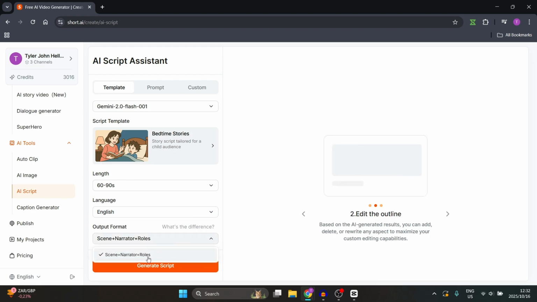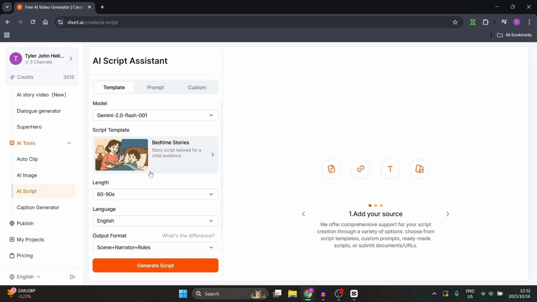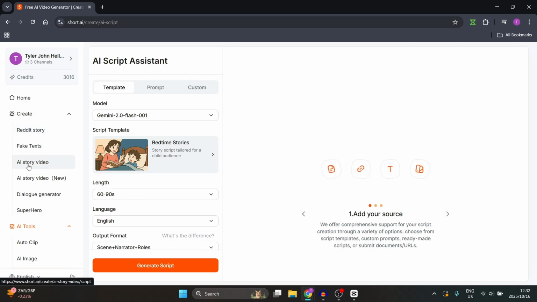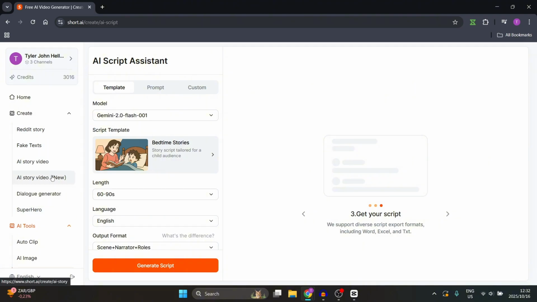In this case, it's the scene narrator roles, and then you just go and generate script, and here you'll be able to have a full script generated for you, which you then can use in any one of these other subheadings over here. So if you'd like to use that script in your AI story video, or a fake text, or a Reddit story, whatever it is, it'll be able to be put into any one of these formats.